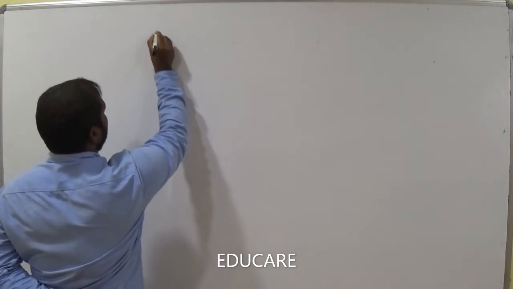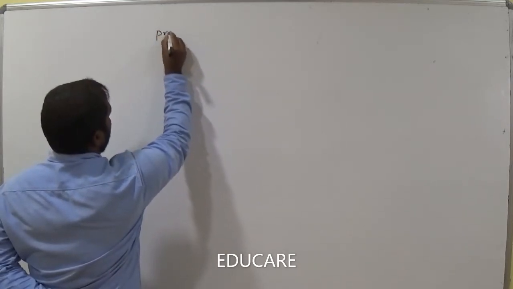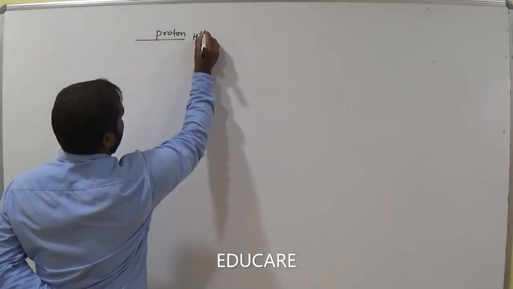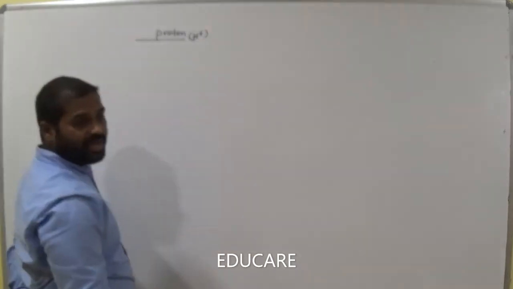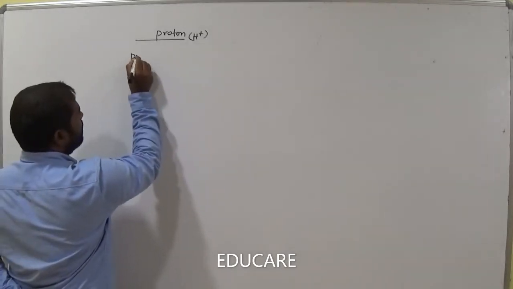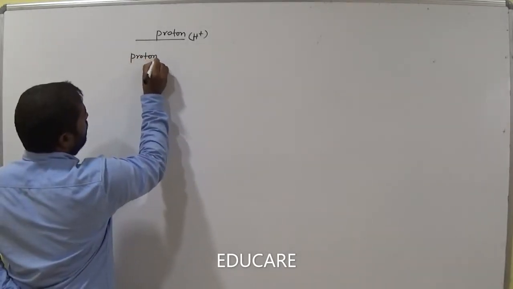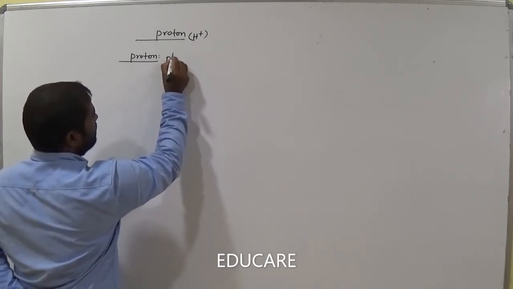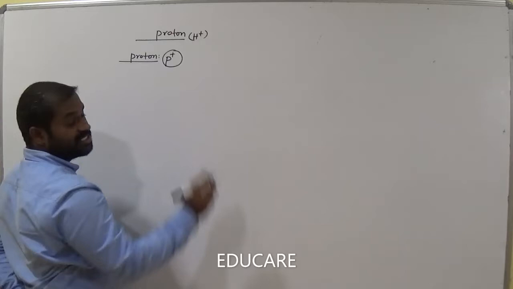So let's see about proton here. Why is H plus called proton? Generally, proton is represented as P plus. It is a positively charged particle.